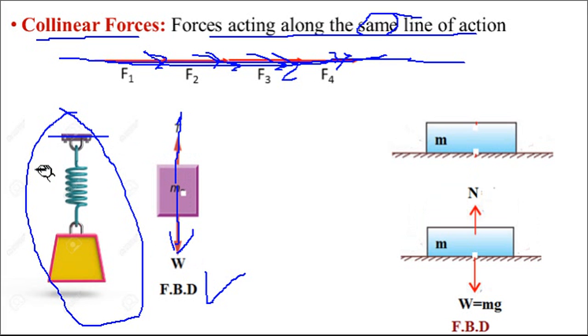Free body diagram means you have to cut this diagram from the support. When it is cut from the support, what happens? Weight will act in the downward direction and tension in the spring, rope or string will act in the upward direction.